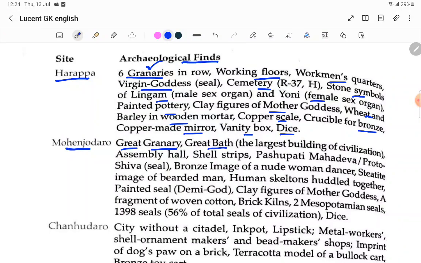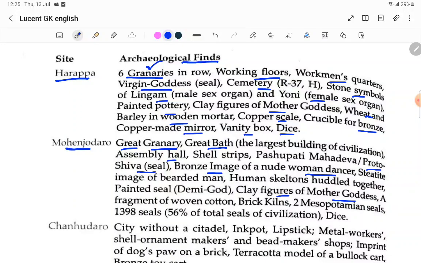The Great Bath is very important, the large building of the civilization. Assembly hall, shell strips, these are not important. Next, the Pashupati Shiva seal, this one is important. Bronze image of the nude woman dancer, this is important. Steatite image of the bearded man, human skeletons together. Painted seal, these are not important. Clay mother goddess.